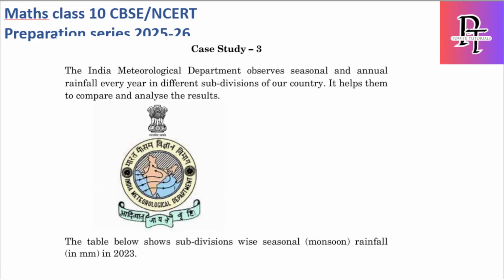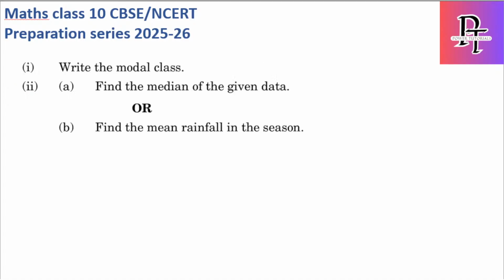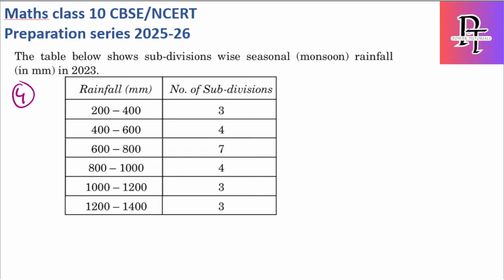So in this question, the Indian Meteorological Department observes seasonal and annual rainfall every year in different subdivisions of our country. It helps us to compare and analyze the results. The table below shows subdivision-wise seasonal monsoon rainfall in 2023. So they have given a table. They are asking mode, median, and mean. So all three they are asking in this question. So let's solve one by one.